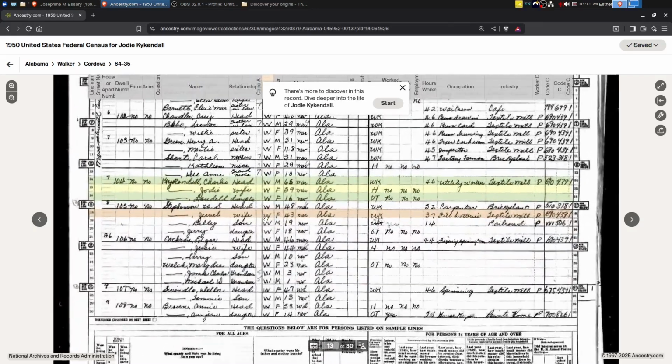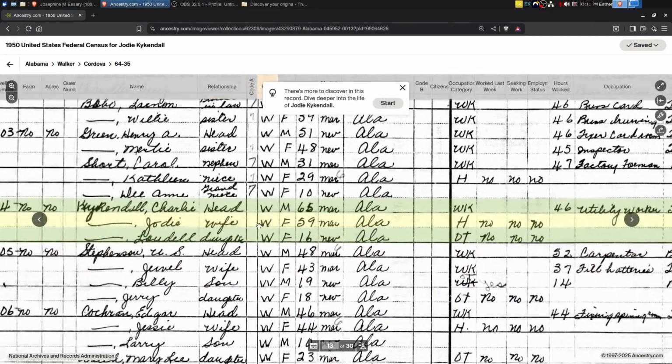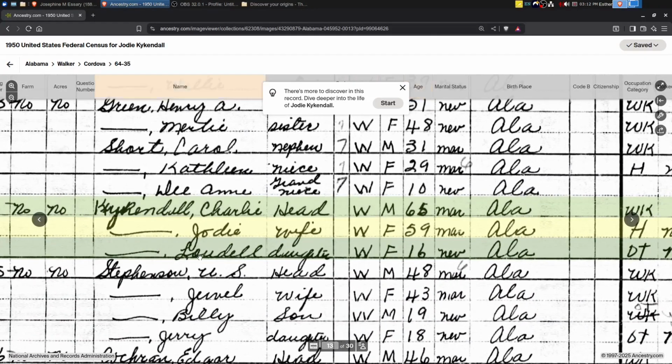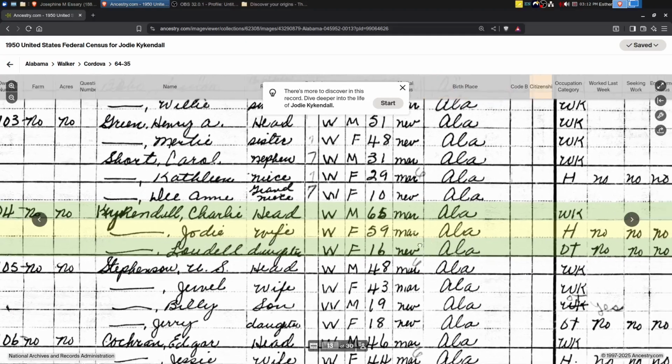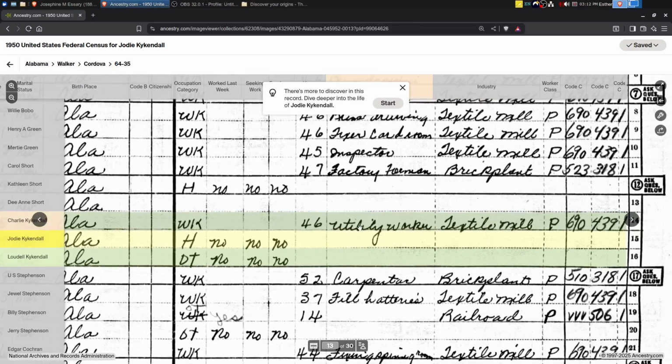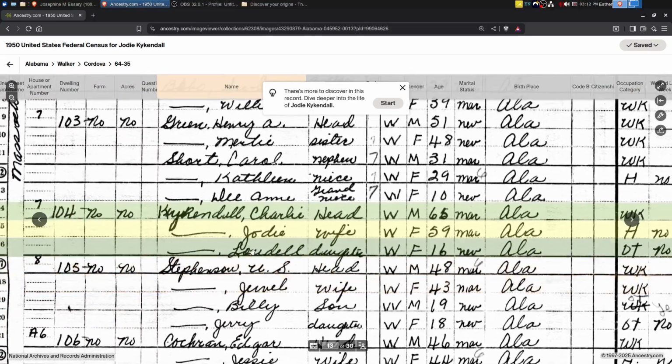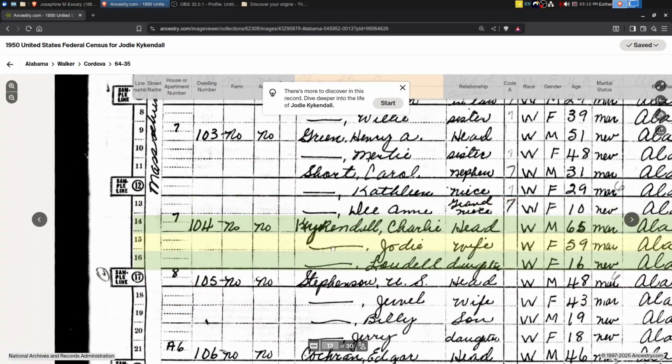All right. Well, it looks like not very many of them are at home anymore. Okay, Charlie is 65 at this point, and they have one daughter at home, Ludell. That would be their youngest. All right, let's look. Okay, he is a utility worker at the textile mill, so no longer working on the farm. None of the family members landed on the extra line where there would be some additional questions for them. So that's all we know about them in the 1950.